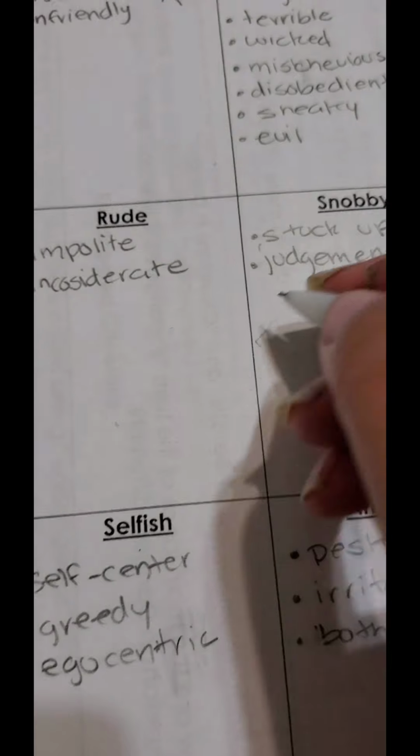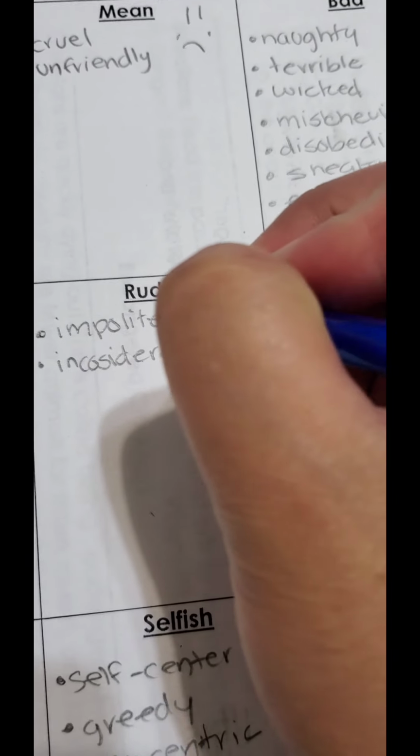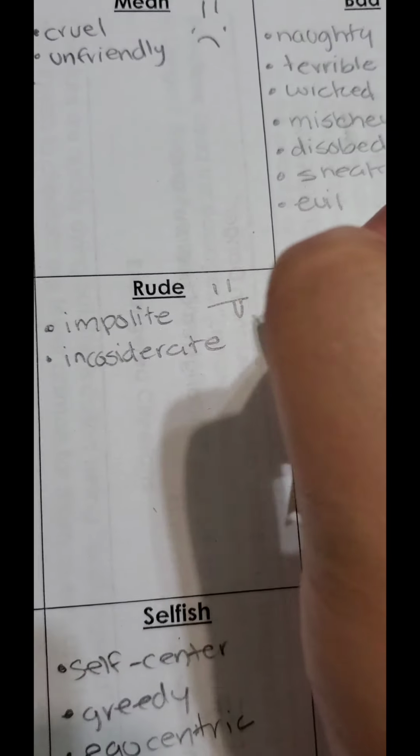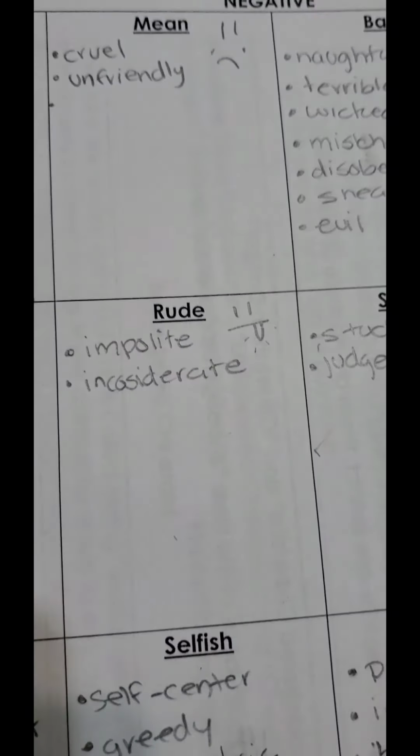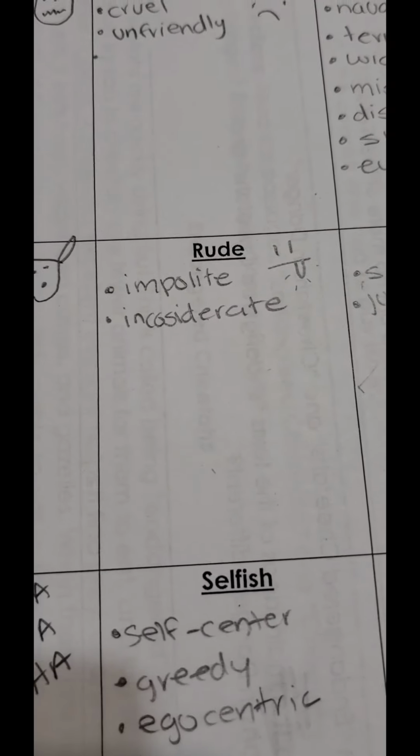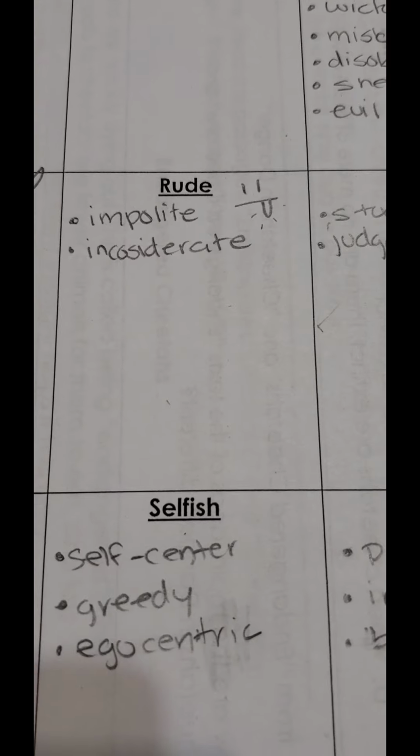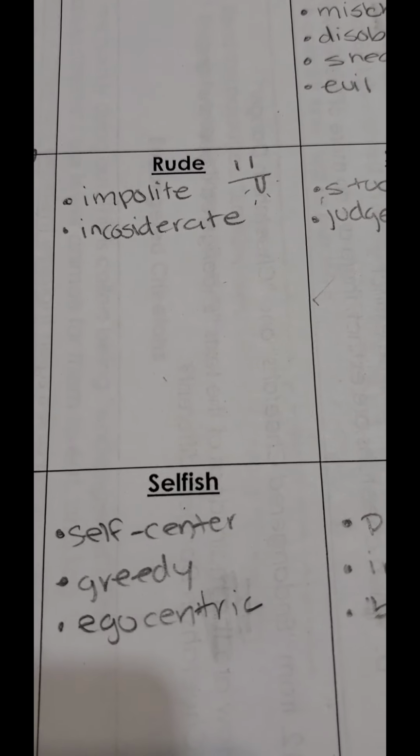So when you think about rude, we're just going to draw a face with someone sticking their tongue out, because that's considered rude, right? You don't want to stick your tongue out at people. That is rude. Go ahead and pause, write these down, and draw your picture.